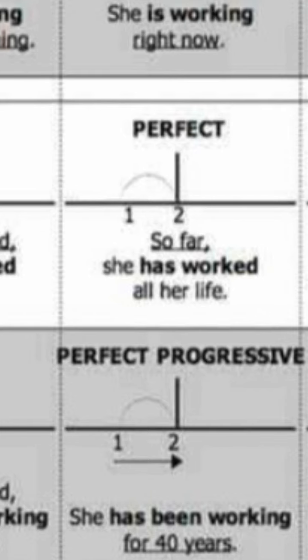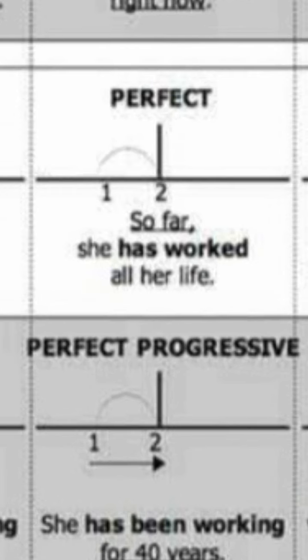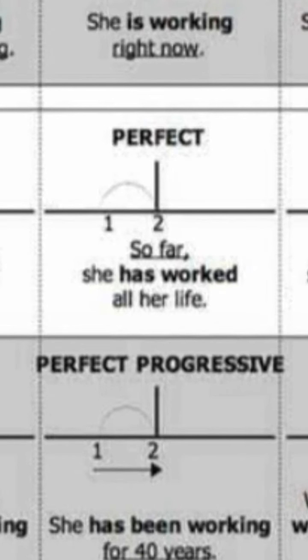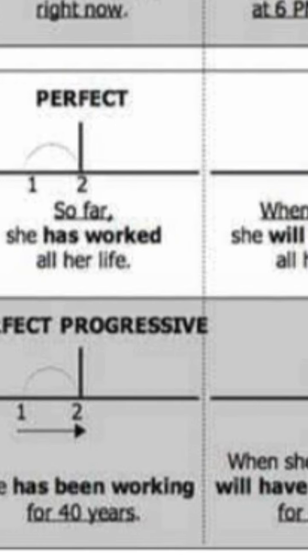In present perfect, so far she has worked all her life. So it is written in present perfect. It may slightly give the meaning of past tense, but that effect is still there. So far she has worked all her life. So still that effect is there. That is why it is given in present perfect.